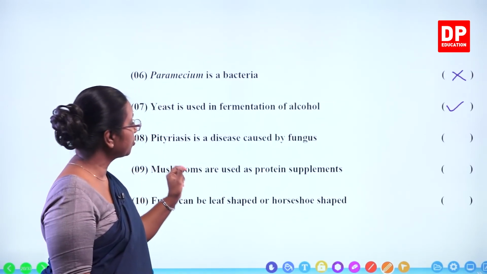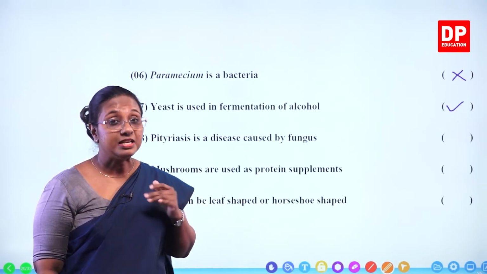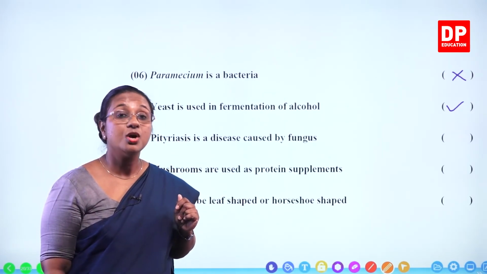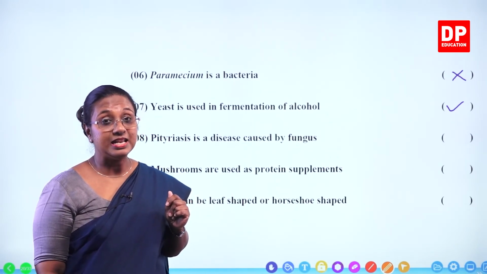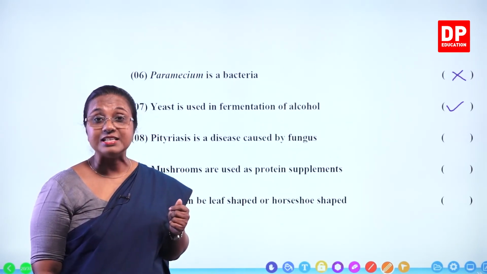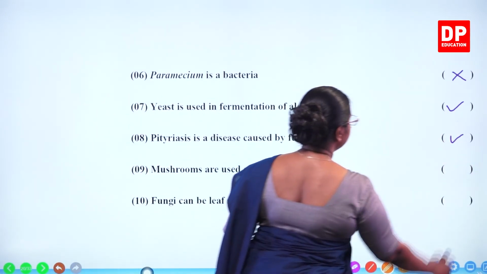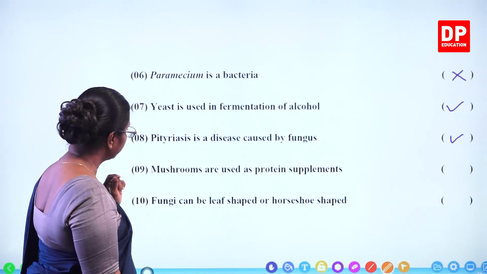Then we have the eighth one. Pityriasis is a disease caused by fungus. That is also correct. Pityriasis is a disease caused by fungus. What is the fungus? Candida. The disease is also known as aluhum. So that is caused by a fungus. That is again correct.